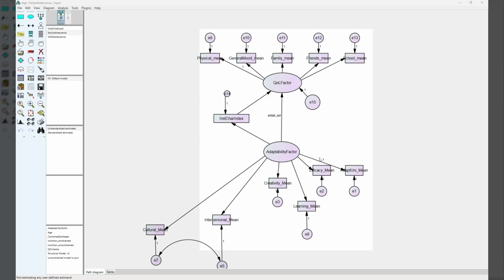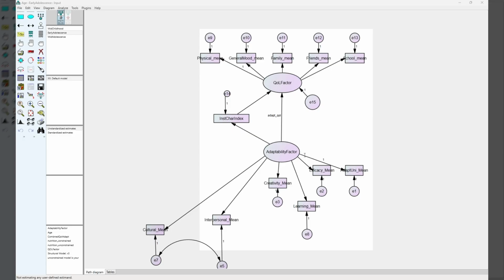Since we did three, that is age, nutritional status, and placement status, for each of the three we did an unconstrained model and a constrained path model, and we noted the difference and the moderation. None of the three chi-square difference tests reached statistical significance at the 0.05 level.